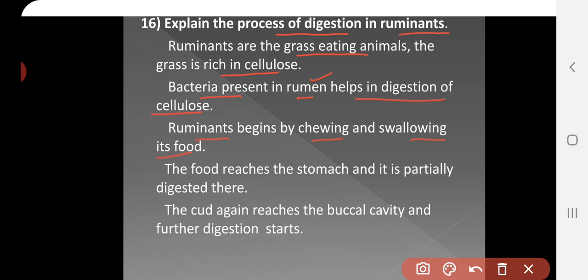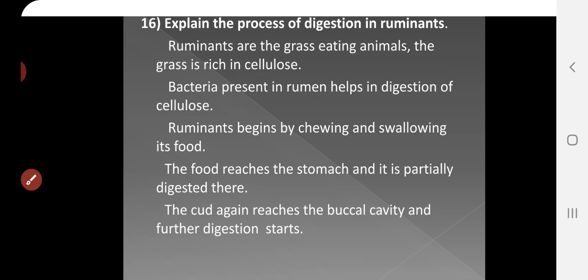The food reaches the stomach and is partially digested there. That partially digested food is called cud, and this cud again reaches the buccal cavity for further digestion. The further digestion is completed in the stomach and the small intestine.